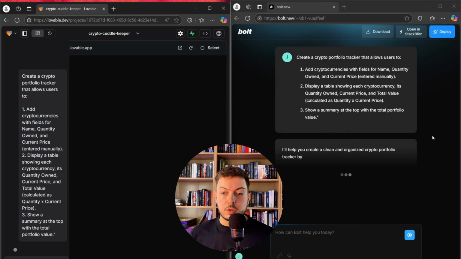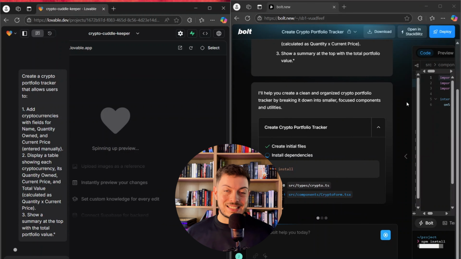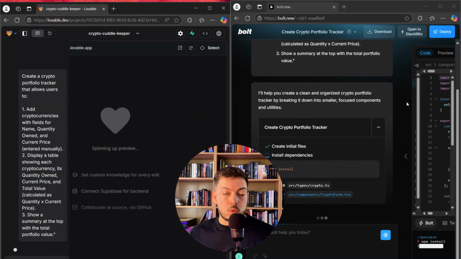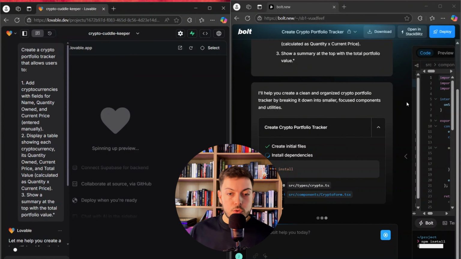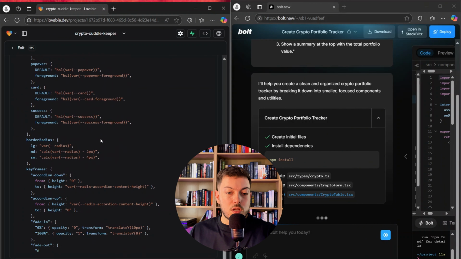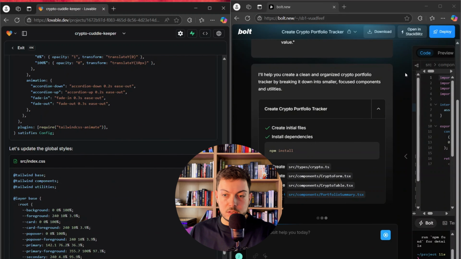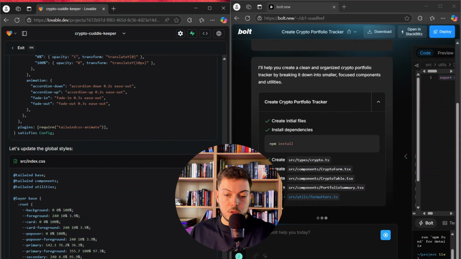Boom, they are off to the races. Alrighty, so let's see what we get from this test number 2, and let's see what our crypto coin portfolio tracker will be in, probably about a minute. You know what? You can actually see how it's coding on Lovable as well. That's very similar to Bolt.new.